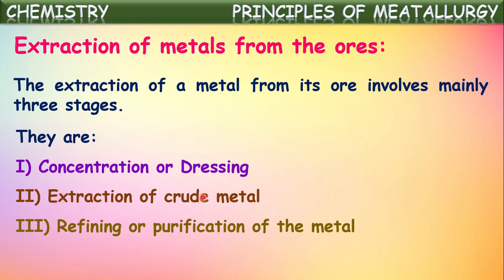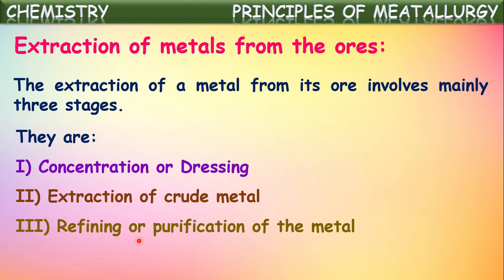The crude metal obtained in this stage may contain some more impurities, and those will be removed in the third stage, which we call refining or purification. In this way, the total metallurgical process can be classified into three stages.